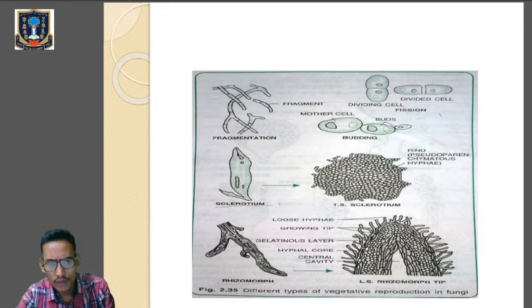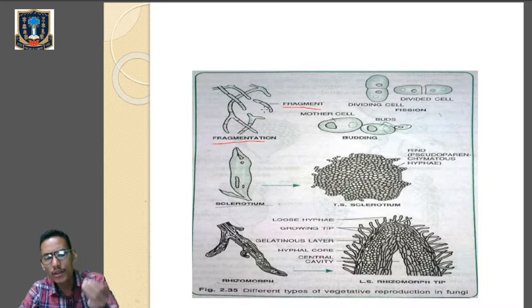Look over here, the first one, fragmentation. What happens in fragmentation? You can see the pieces of fragments. The mycelia, or let's say the hyphae, will be broken down into numerous fragments, and each fragment will develop into a new mycelium under favorable conditions.